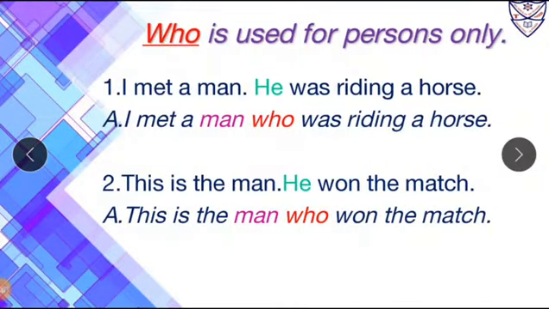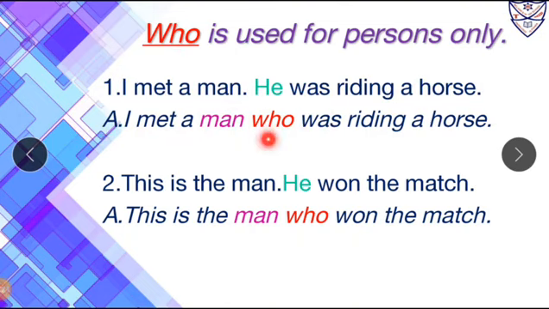Now who. Who is used for persons only. Let us start with the examples. First one, I met a man, he was riding a horse. So now to join both the sentences, we will use who as a relative pronoun. So the answer is, I met a man who was riding a horse.